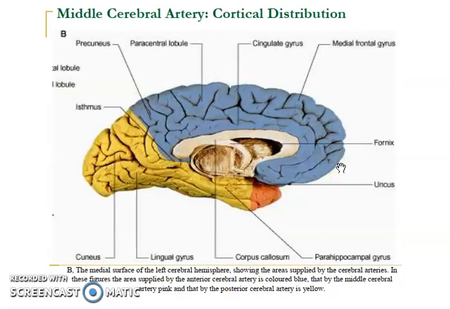Now the arterial supply of the medial surface of the cerebral hemisphere. Most of the medial surface, that is the anterior 2/3, is supplied by the anterior cerebral artery, which is shown here in blue color. The region of the cerebral cortex supplied includes the parts of the motor and sensory areas concerned with the perineum, leg and foot. The temporal pole of the temporal lobe is supplied by the middle cerebral artery, which is orange in color, and the occipital lobe is supplied by the posterior cerebral artery, shown here in yellow color, which includes the main cortex of the visual area, that is the visual cortex.